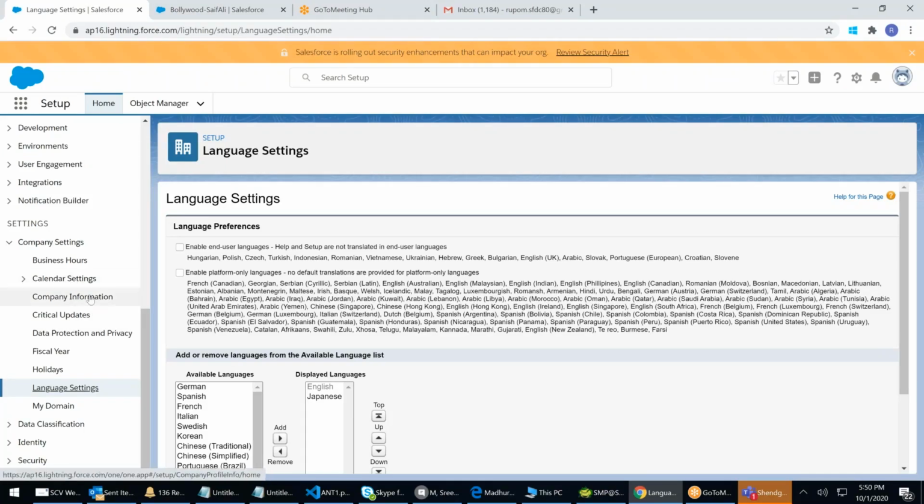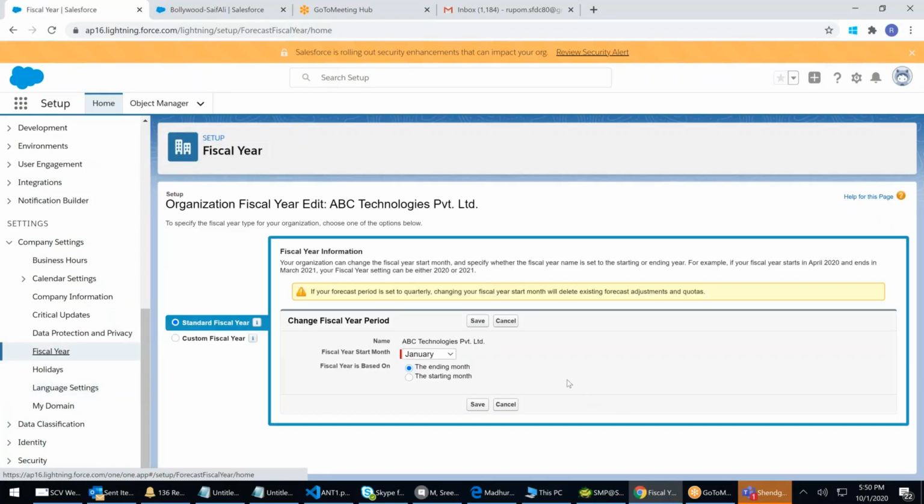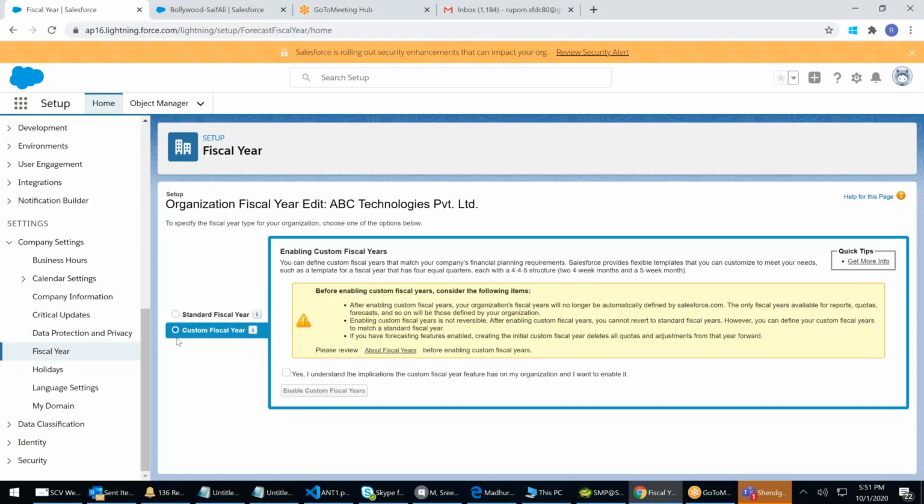Next, fiscal year, financial year, right? My financial year starts from January or April, and we always call it by the end of the month. Any financial year is called by the end of the month or end of the year. Now, I do business quarterly, right? We have quarterly updates. We do quarterly business. Then go to the custom fiscal year.